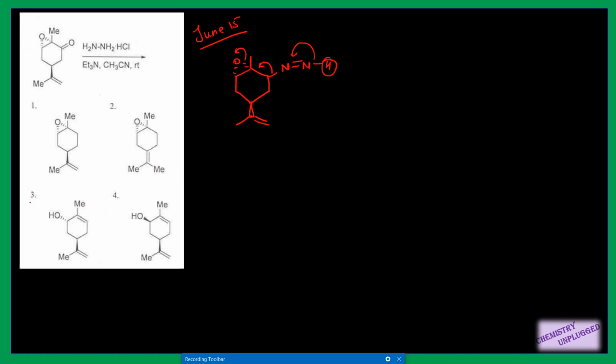So option number 3 will be correct, because in first and second there is no opening of ring, so it cannot be possible because it is simple Wolff-Kishner reduction. But this time we have a leaving group at alpha position, right? So we have to form this type of product. And fourth is not possible because the side of attachment of OH is different than the epoxide ring. So option number 3 will be correct.